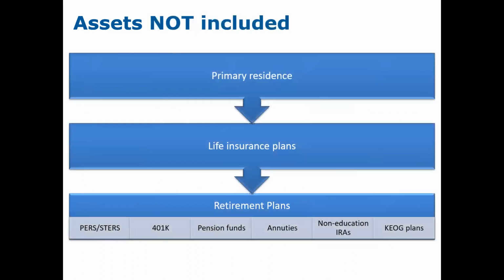not the student. Assets that are not included are the family's primary residence, life insurance plans, and traditional retirement plans. So PERS, STRS, 401k, pension funds, annuities, non-education IRAs, and KEOGH plans.